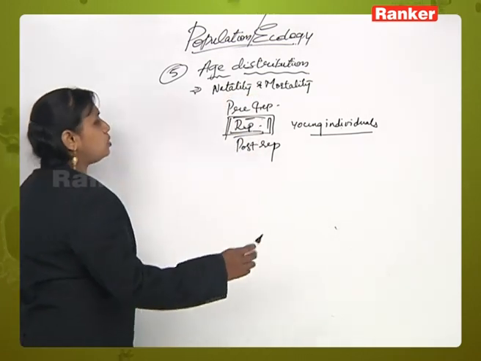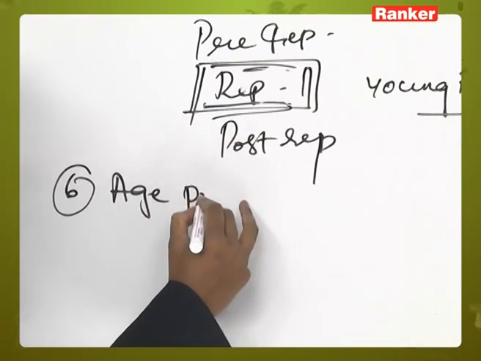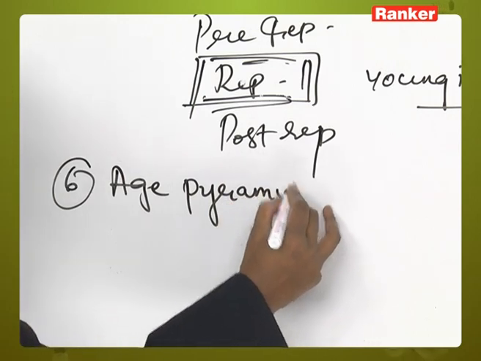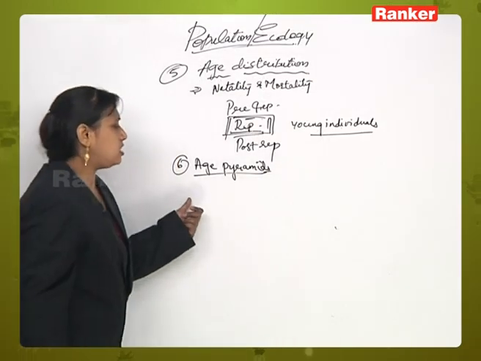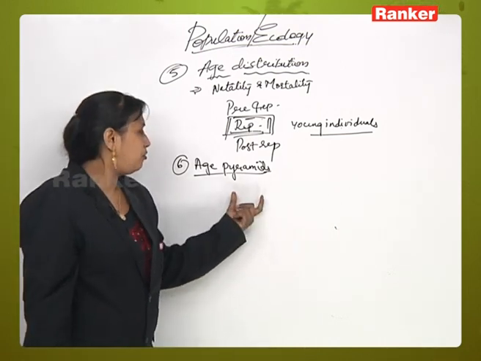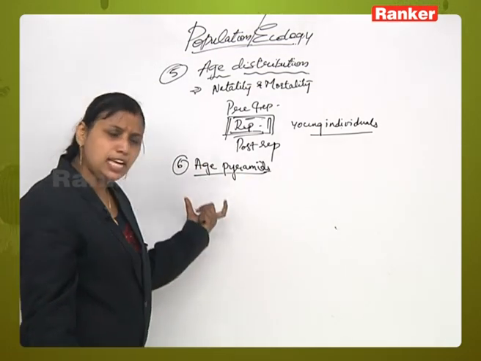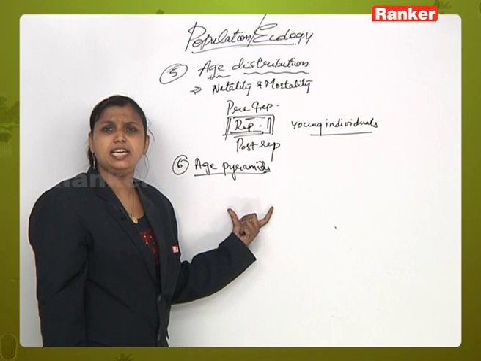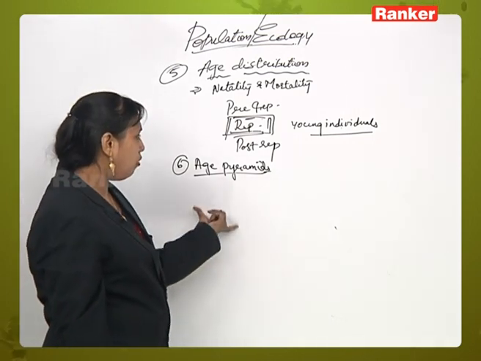Okay. The next one we have is called age pyramids. Now what is an age pyramid? A pyramid is nothing but the geometrical representation of the proportion of different age groups which are present in a particular population, the different age groups in the population of an organism.